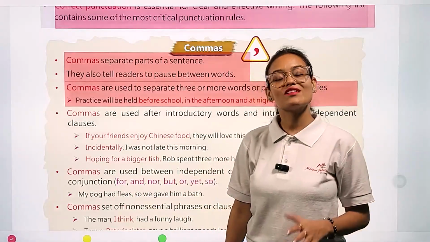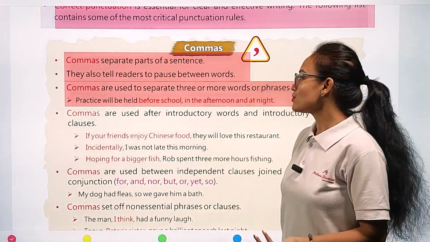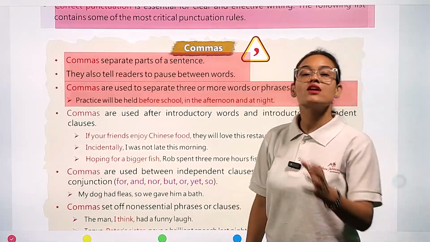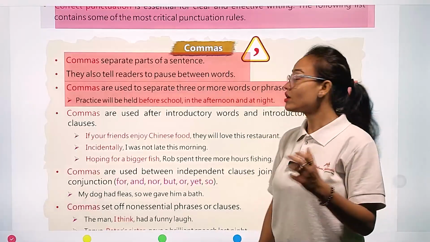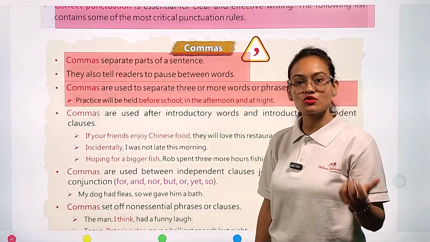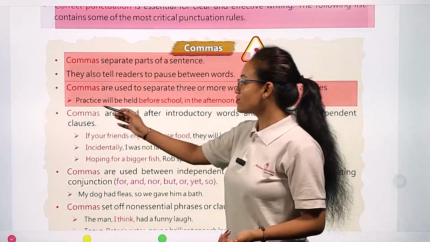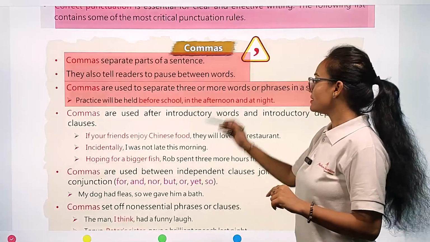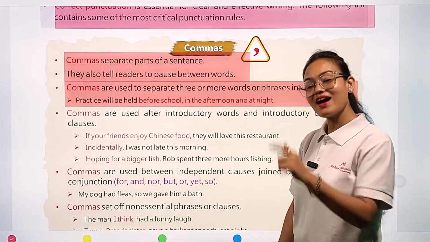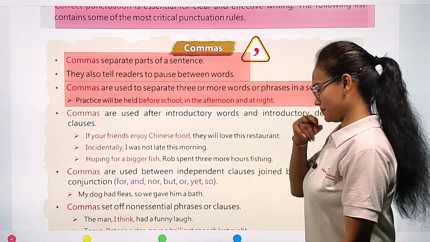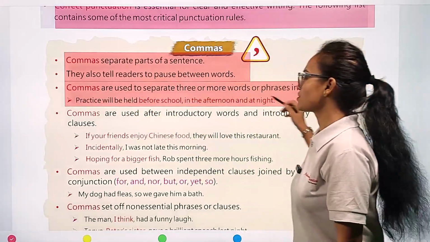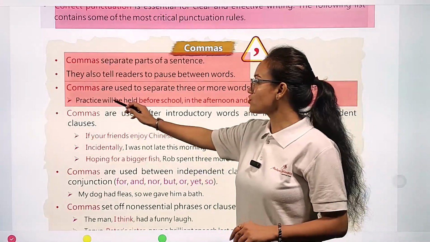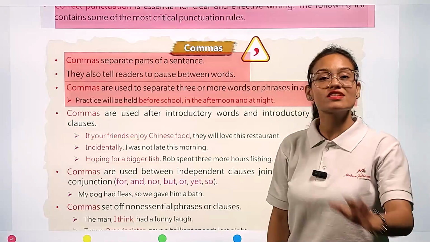Now commas are used to separate three or more words or phrases in a series. Series means what? Sentence. So comma is also used to separate two or three groups of words or maybe two or three groups of phrases also. Example, you can see: practice will be held before school, in the afternoon and at night. In this sentence, my dear students, you can see we have put a comma after 1, 2, 3, 4, 5, 6, after 6 words.